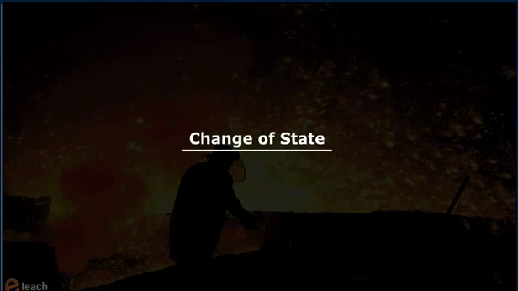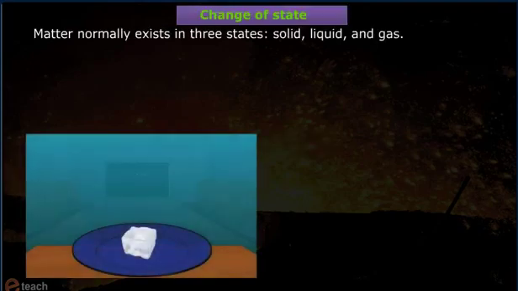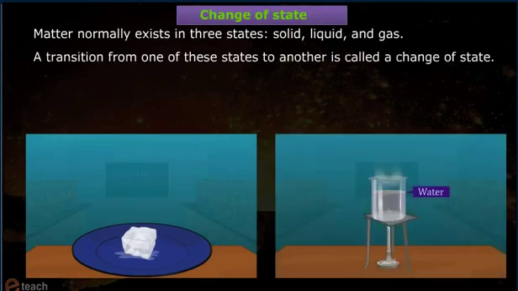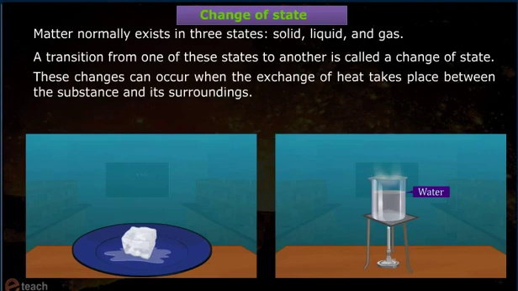Of state. Matter normally exists in three states: solid, liquid, and gas. A transition from one of these states to another is called a change of state. These changes can occur when the exchange of heat takes place between the substance and its surroundings.